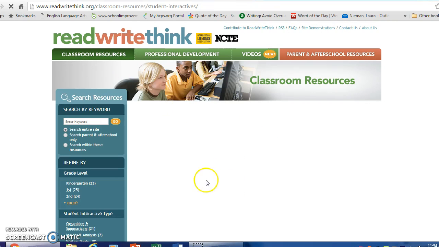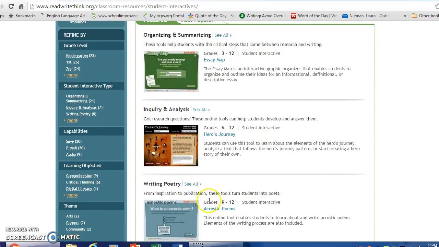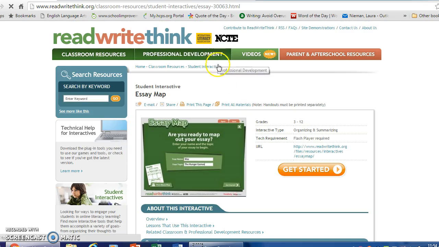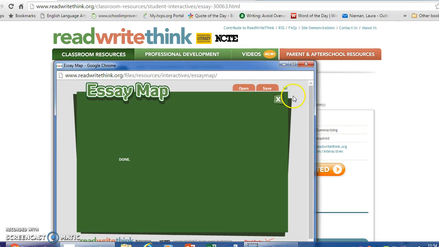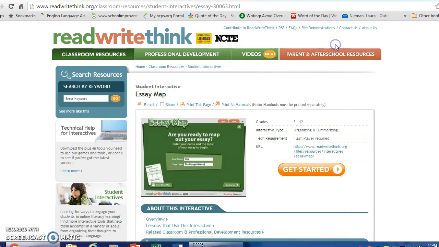Another interactive that's going to pop up here that's cool are these graphic organizers or maps. The only thing, again, is that these interactives don't save. So there's usually a tab on the side that says save, so maybe you can save it, but most of the time it's a print. So if you don't have a printer, you might not be able to print the resource.